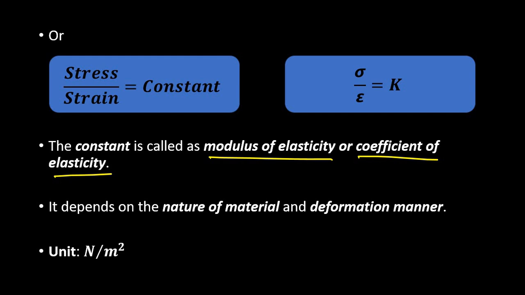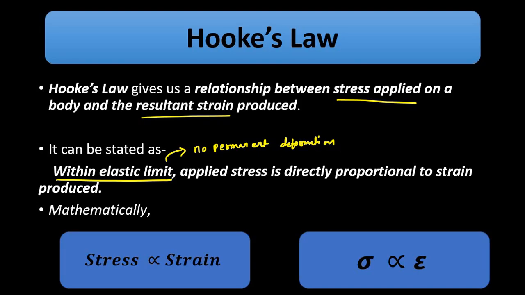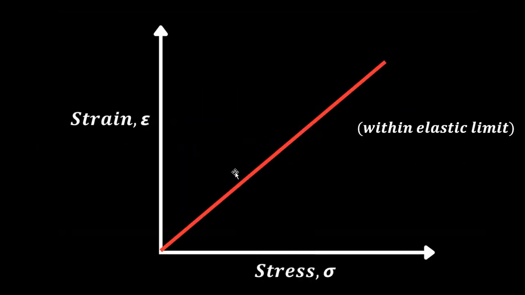Okay, so if we try to plot the stress and strain relationship, which is the direct proportional relationship, it will be like this, where we draw xy axes with stress on the x-axis and strain on the y-axis. It will be a straight line with a constant slope passing through the origin.